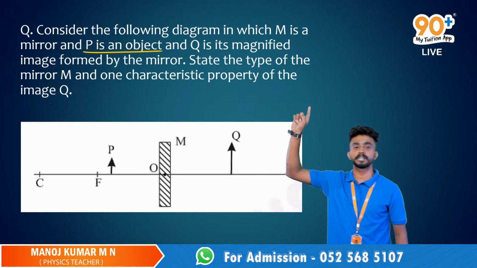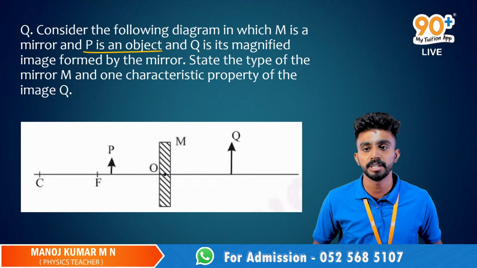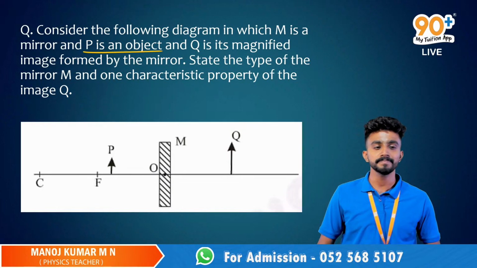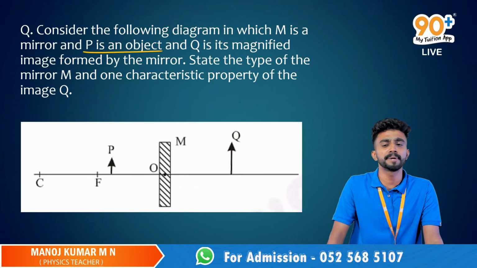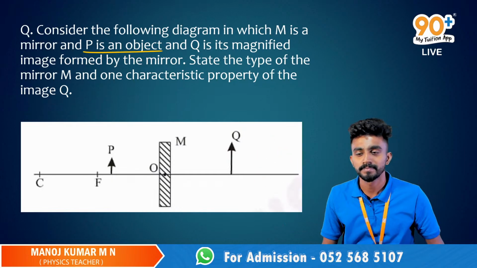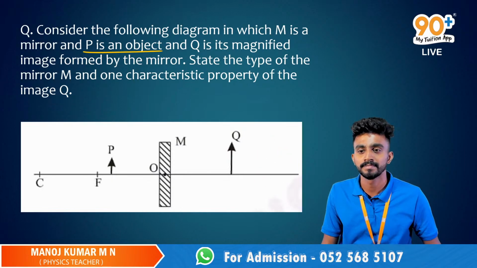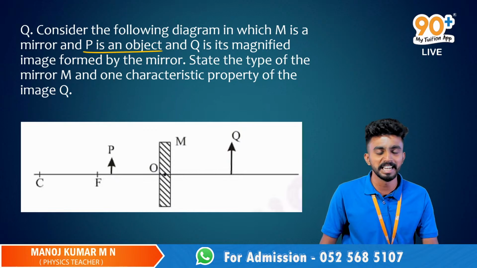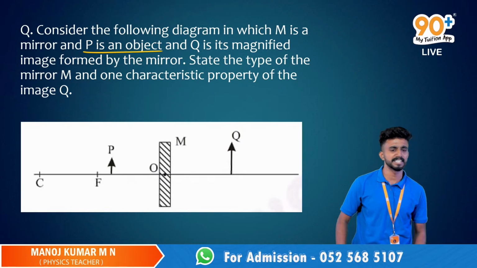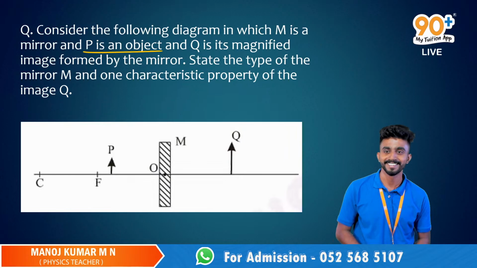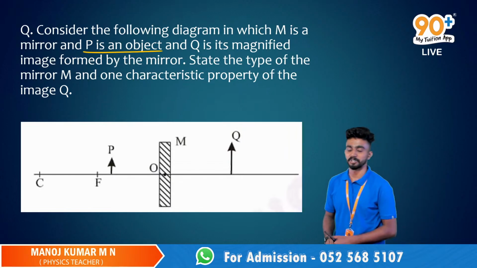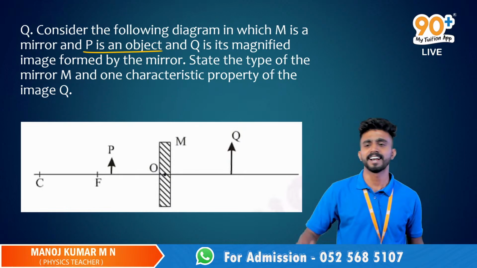Yes, Manish will be letting me know. State one characteristic property of the image Q. Manish. Yes, Manish. One characteristic property of the image Q over here. It'll be a highly enlarged image. Enlarged, not highly enlarged. It will be enlarged, right? Okay, Manish is saying we'll get a highly enlarged image.